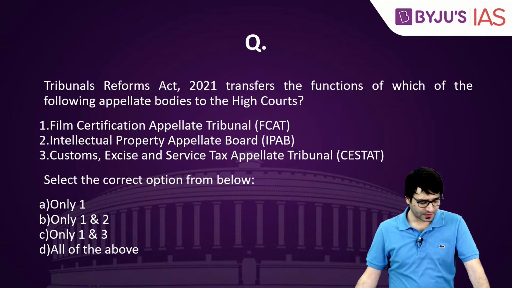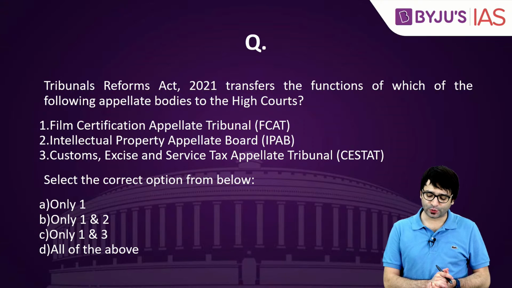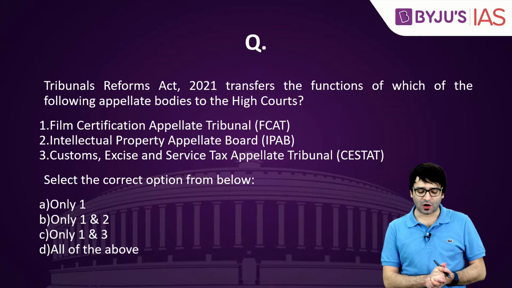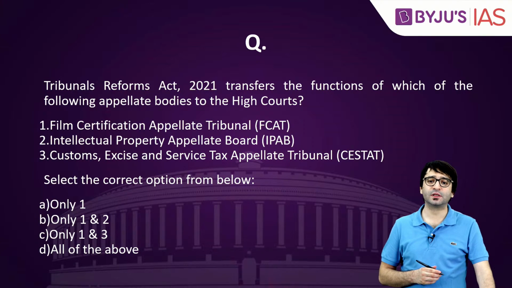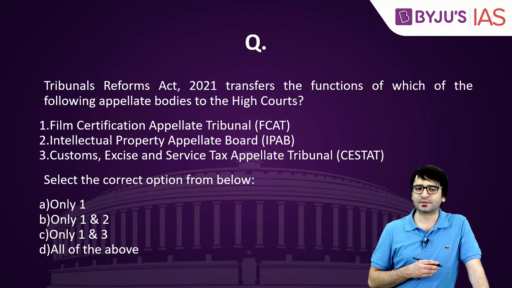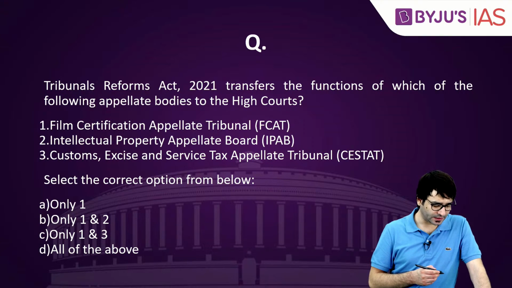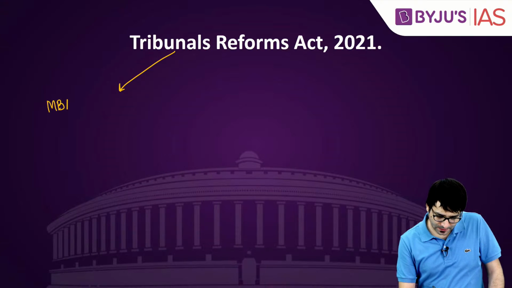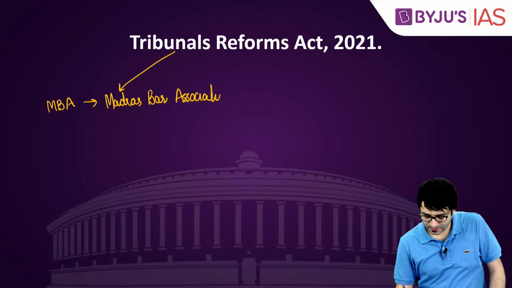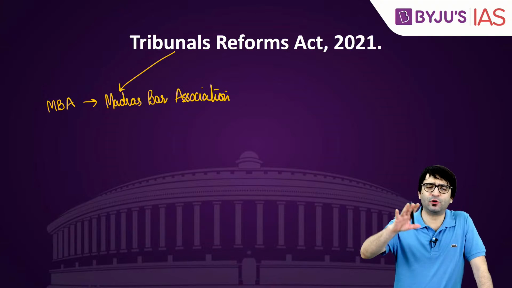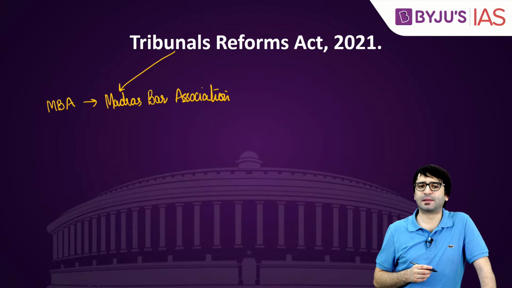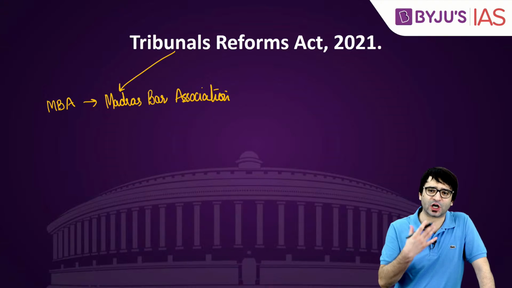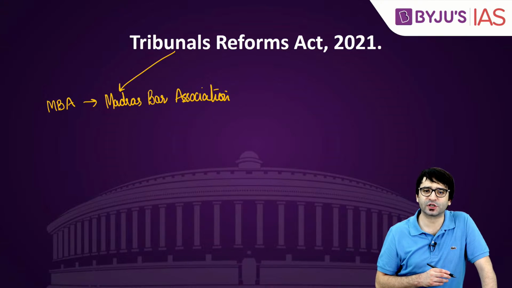Let's look at something else. The Tribunals Reforms Act 2021 transfers the functions of which of the following appellate bodies to the high courts? The Tribunals Reforms Act was passed in 2021, very recently. What does this act say? It is in response to the Madras Bar Association. Statement number 1, the Tribunals Reforms Act 2021 was enacted by the Indian Parliament pursuant to the judgment of the court in Madras Bar Association versus Union of India.